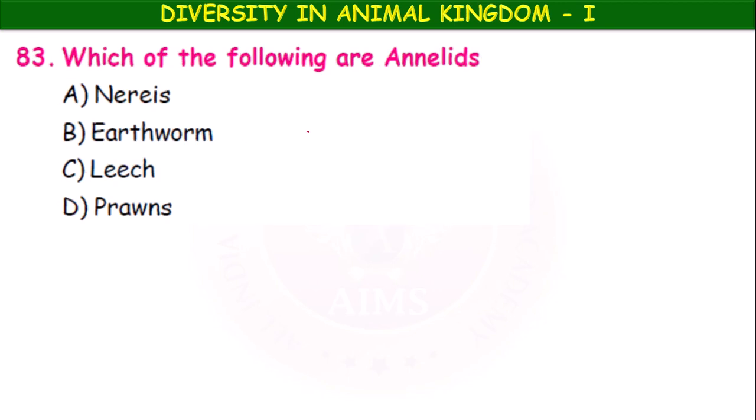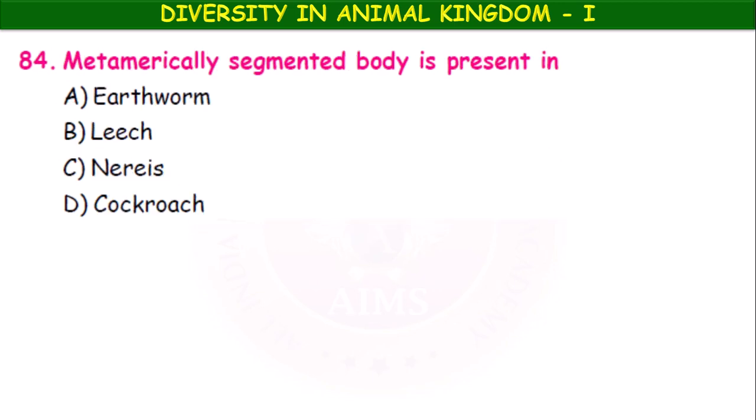Which of the following are annelids? Nereis, earthworm, leech, prawn. It is a multi-correct answer. So here A, B and C. Okay, first three are correct.